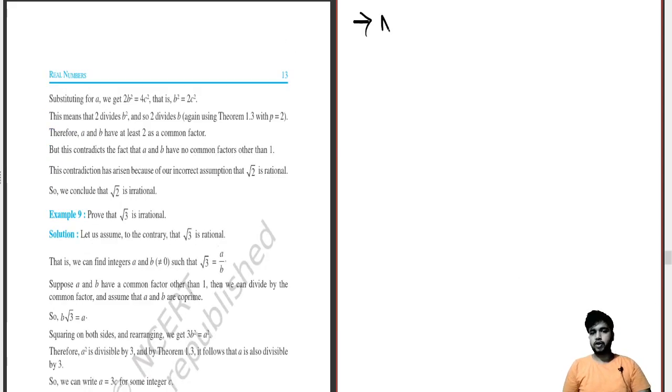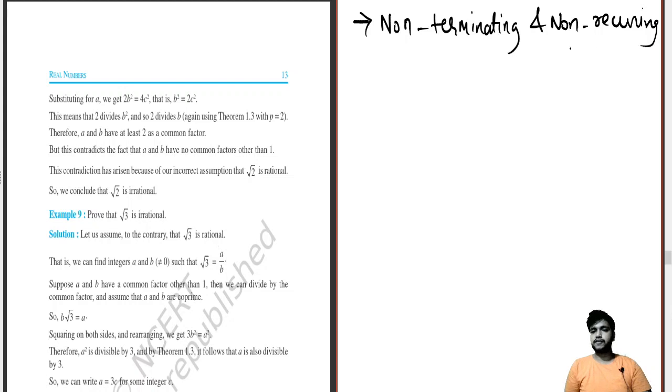Now if it is non-terminating and non-recurring, which means the recurring case also doesn't satisfy, this is the case of an irrational number. That means there will be no pattern in it. For example, if we take 1 by 7, let's see if this is non-terminating non-recurring or non-terminating recurring.